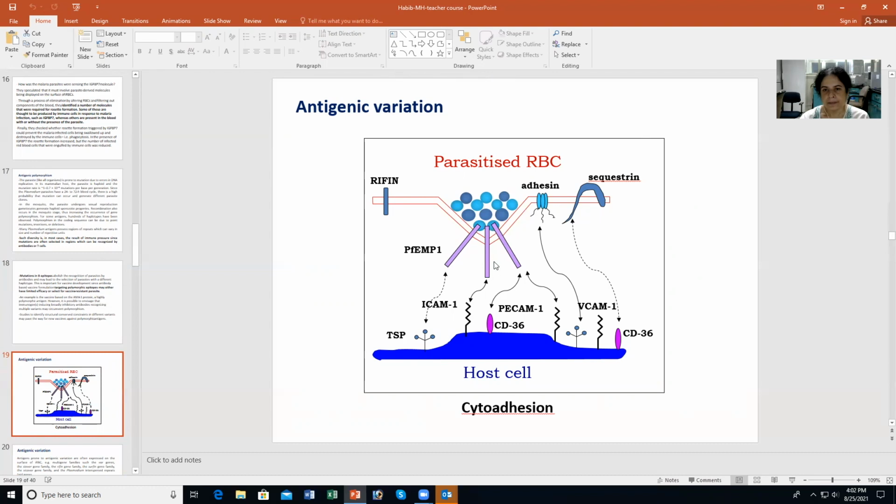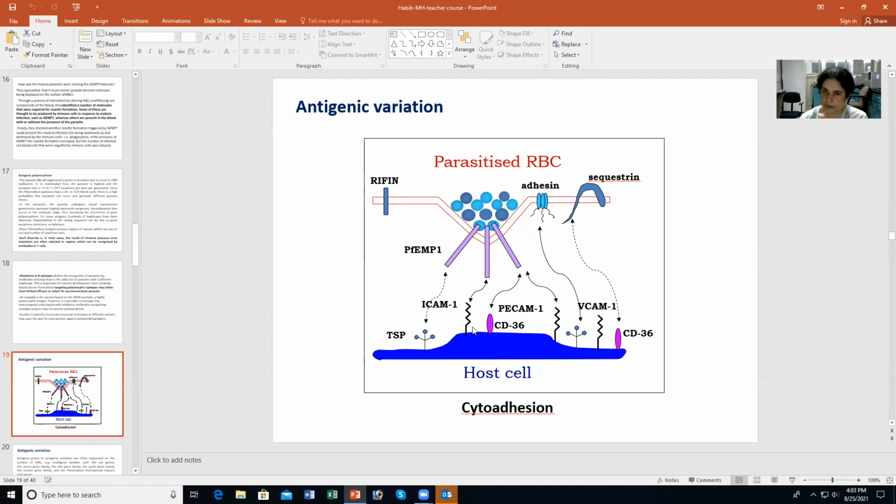And besides PfEMP1, you also have rifin, adhesin and sequestrin molecules on the membrane. This PfEMP1 interacts with adhesion molecules on the surface of the host cell endothelium. These can include CD36, ICAM1, VCAM1, PECAM1, and thrombospondin. These interactions are very critical for the cytoadhesion phenomenon to happen.